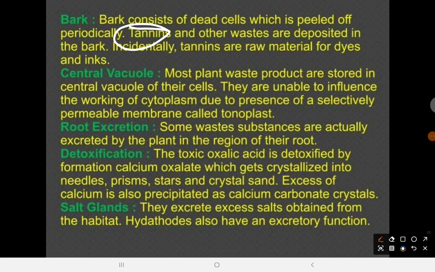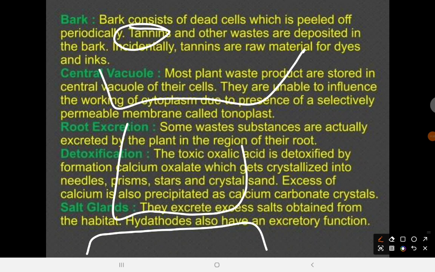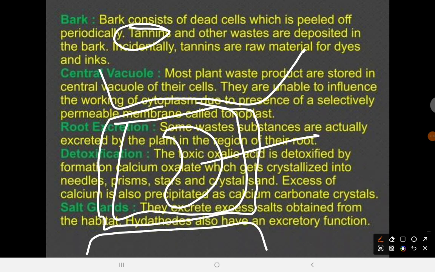Then, of course, there's the central vacuole. You know the diagram of the plant cell. It's going to look something like this. In the entire mass of the cell, you're going to see a large vacuole, and that is where most of the waste product is stored. Basically, you see water and other materials that the cell does not need here.